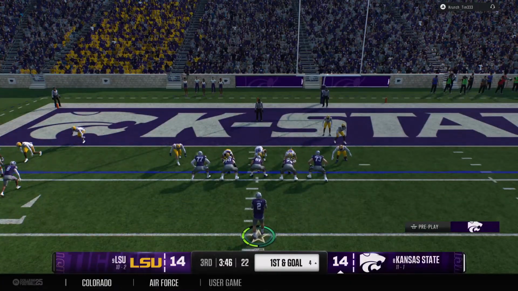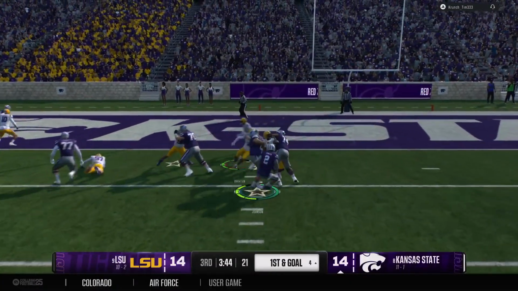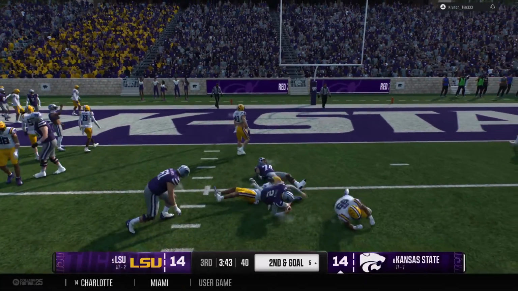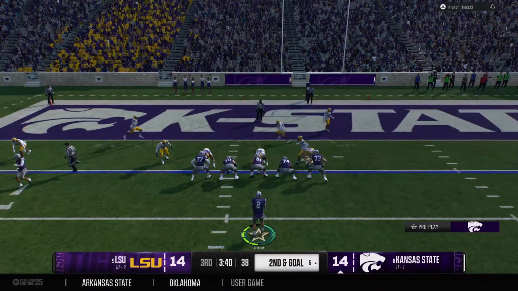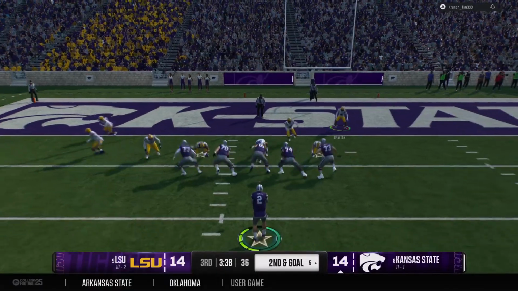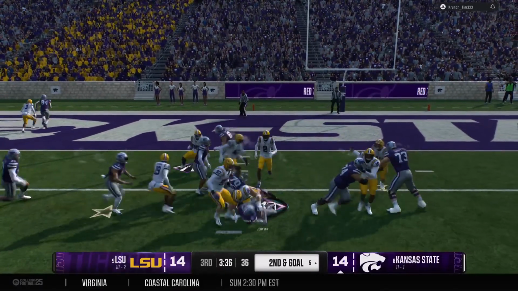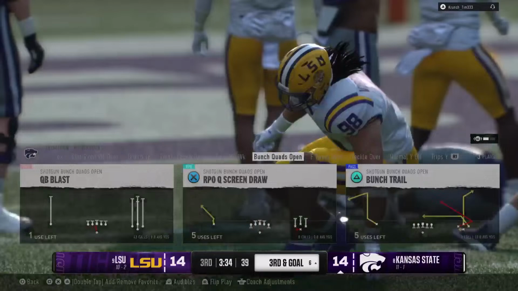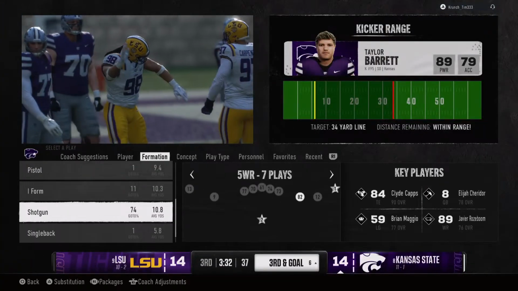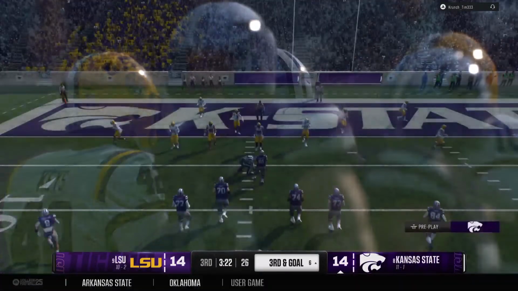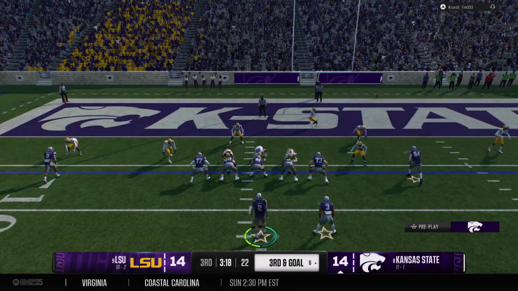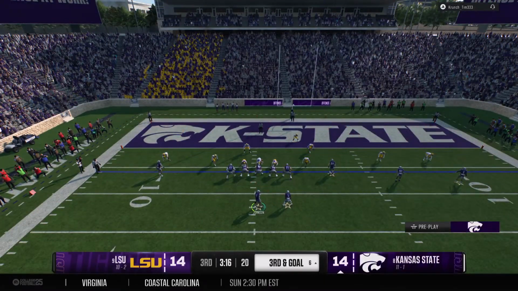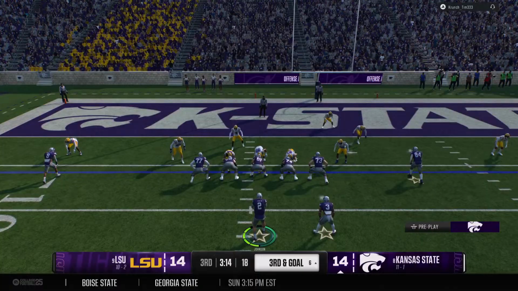The Wildcats looking to finish the drive here. It's 1st and goal. They'll stop him behind the line for a loss of 1. Backed up to the 5-yard line now for 2nd and goal. And the quarterback tucks it and takes off as a design run. They'll stop him behind the line for a loss of 1. Well, that's what we call assignment football by the defense. They took away the back inside, and there's a perfect play to be able to stop an athletic quarterback on the option.